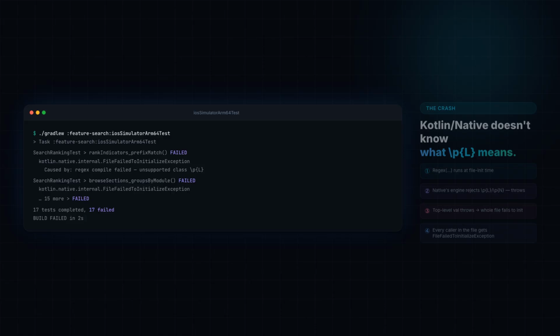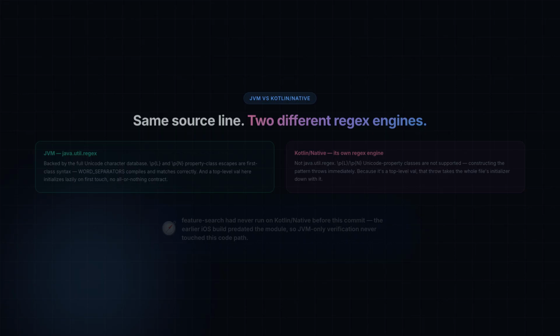A throwing top-level val does not fail quietly. It takes the entire file's initializer down with it, as a FileFailedToInitializeException. Every function living in that file, rank, indicators, browse sections, match tier, all of it becomes unreachable for the rest of that process. All 17 feature search tests failed on iOS in one shot, for one bad character class 3 characters long. Why did nobody catch this before merging?